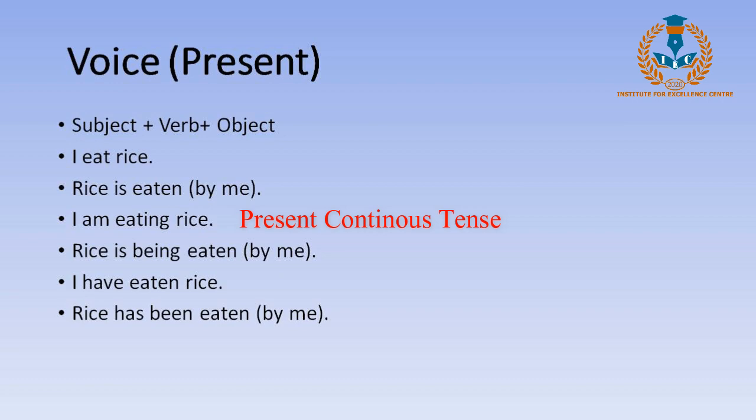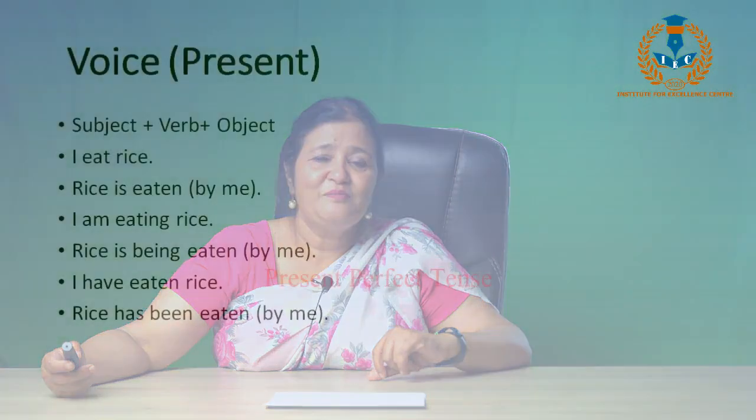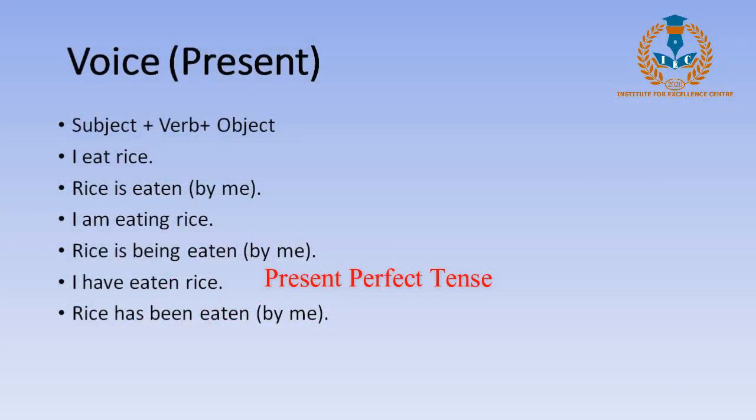Now after that we'll go to the present perfect tense. We'll change the same sentence into present perfect tense. I have eaten rice. That is the present perfect tense. So again rice comes as the subject there.